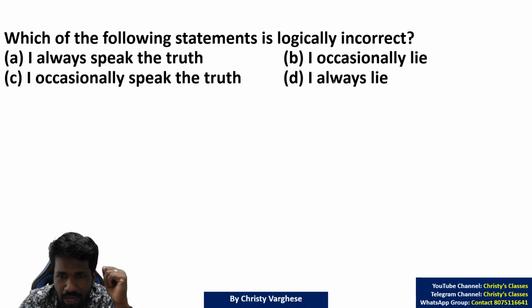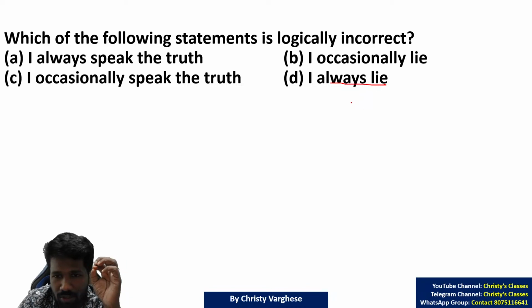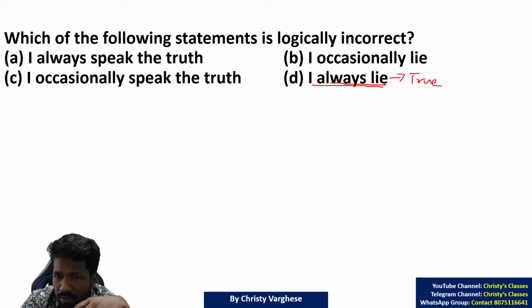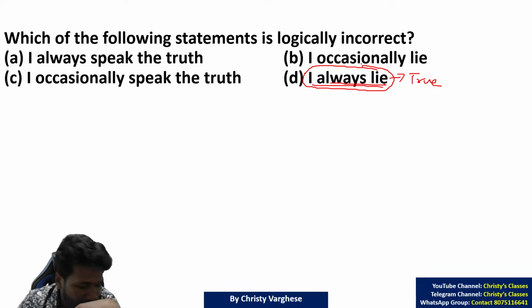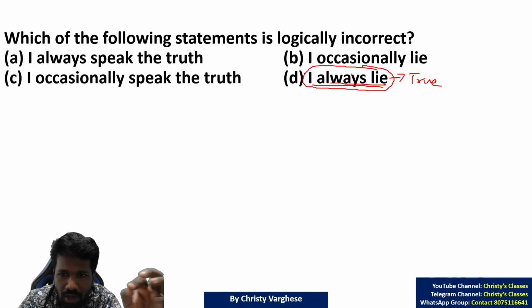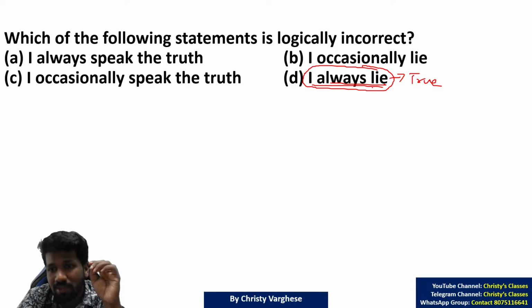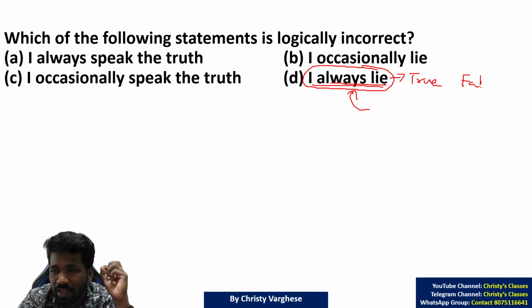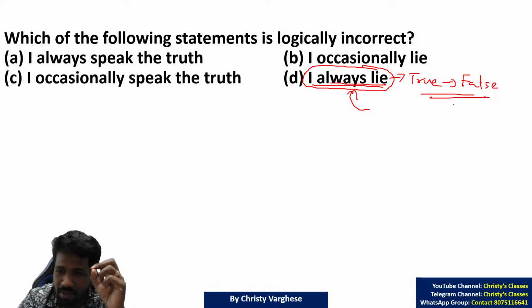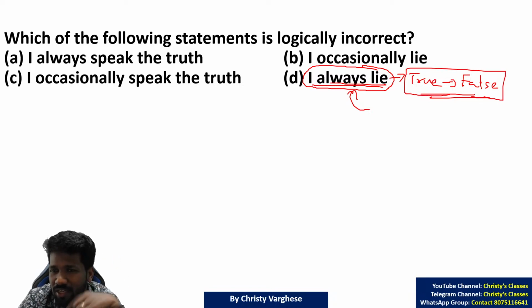But the fourth statement, "I always lie." Let's listen to this carefully. If I am the speaker, and for me the statement is true, what is the meaning of that? All my statements are lies. The meaning of "I always lie" being true is that all my statements are false. That means the statement "I always lie" also will be false. That means the truth of the statement is leading to the falsity of the statement itself. That means the sentence is simultaneously true and false.